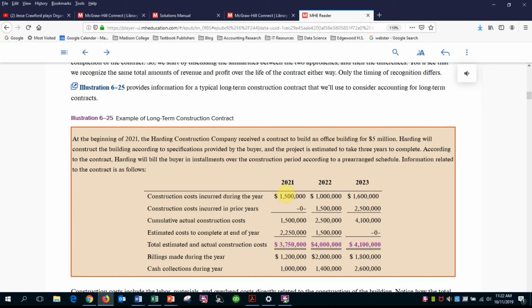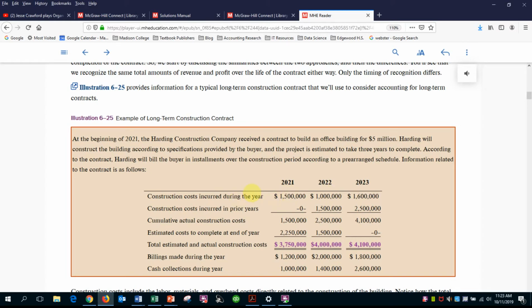That is a long-term contract where we're going to use a percentage of completion method to recognize revenue and gross profit over time. But there are some new accounts in this part of the chapter that we maybe had not heard of before or seen. So I just wanted to run through that, as well as the process of how we calculate and allocate revenue and gross profit over the life of the contract.